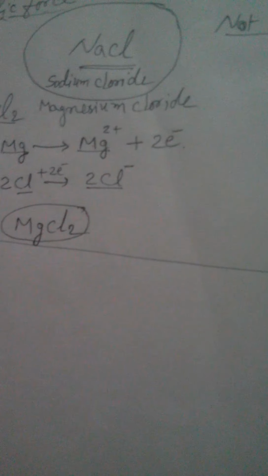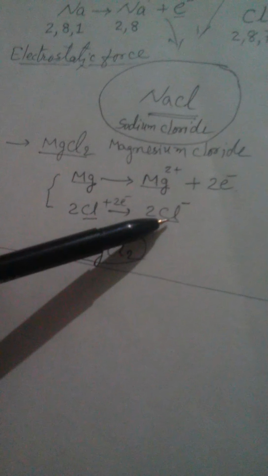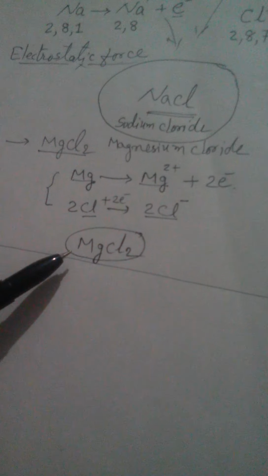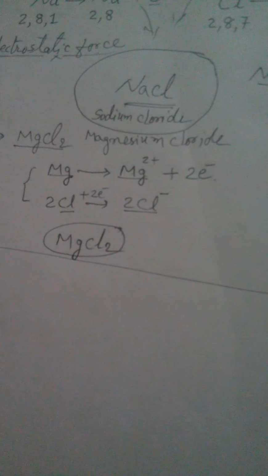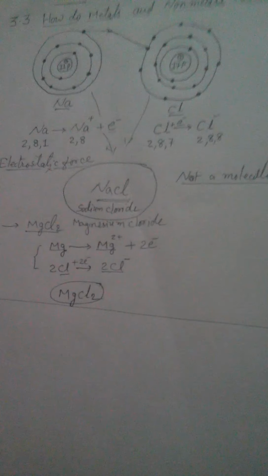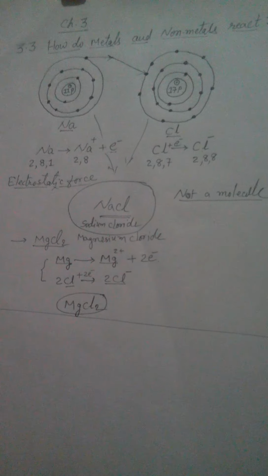And as I explained earlier, there exists a strong electrostatic force between Mg2+ and Cl-, and that gives rise to MgCl2.